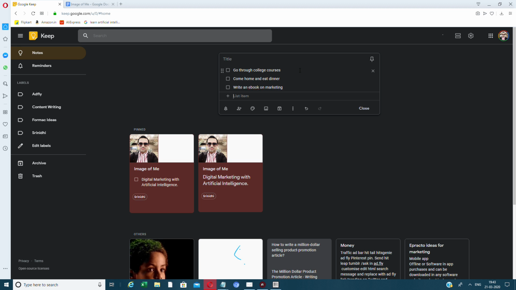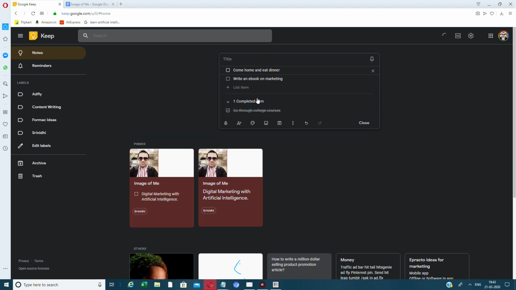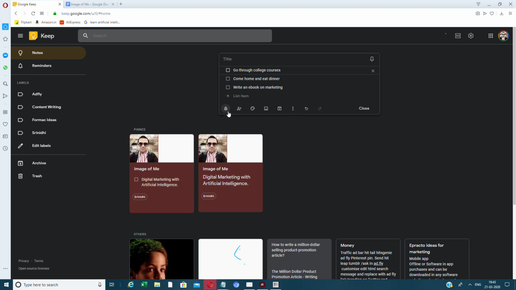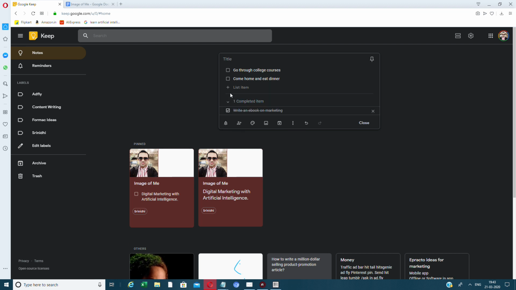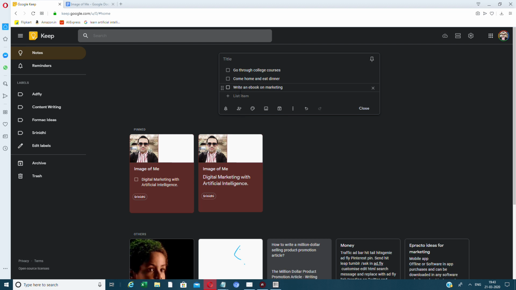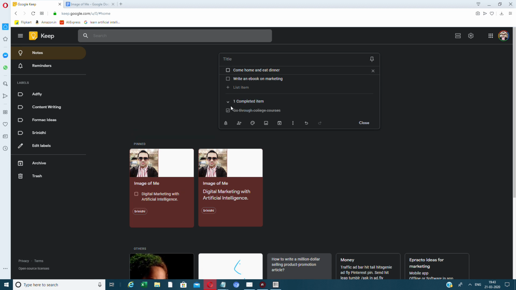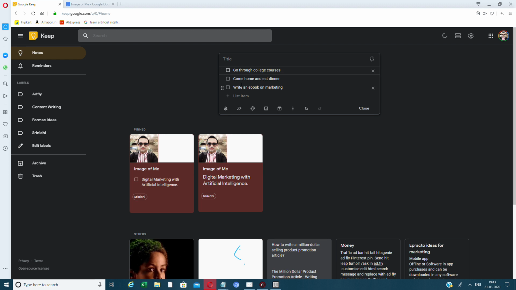So all this stuff, and once you create the list items, all you gotta do is click on this and it goes down. Click on this, that's a completed item, right? So once this item is done, click on it, it's completed. It shows as completed, but you can make sure it's completed. And this is the one.